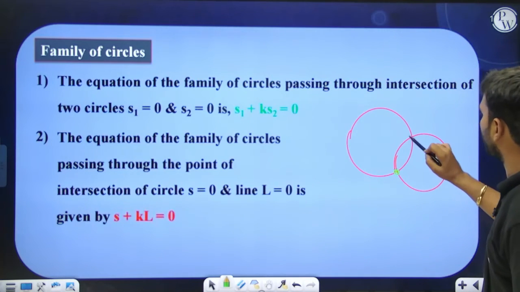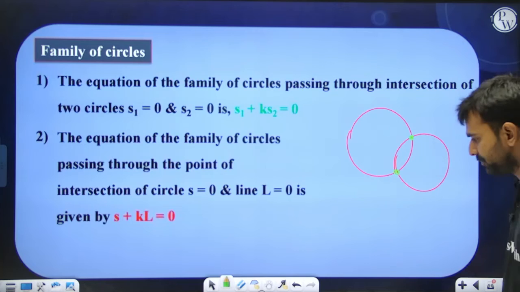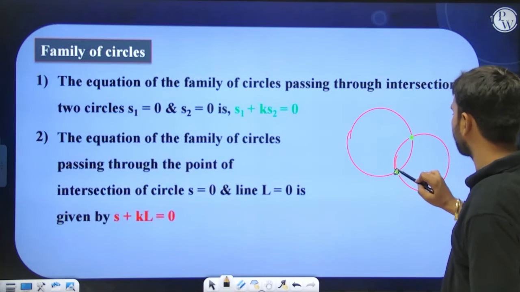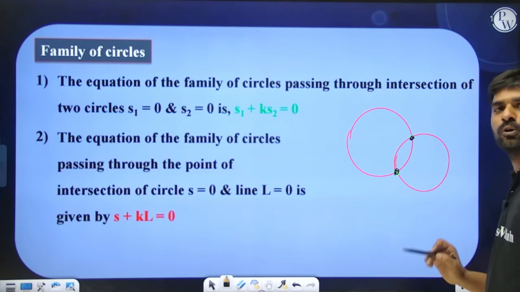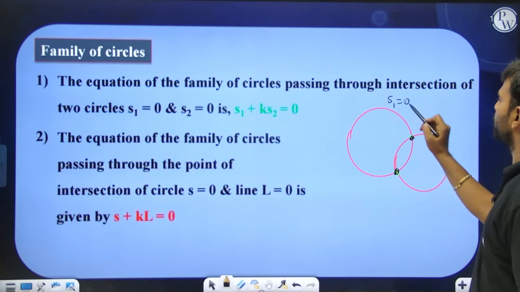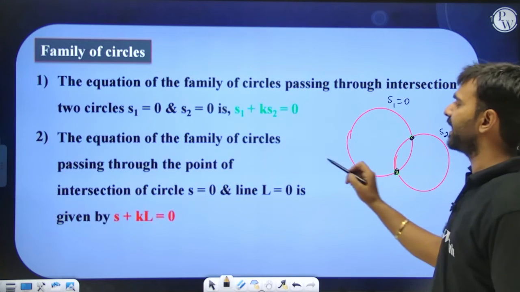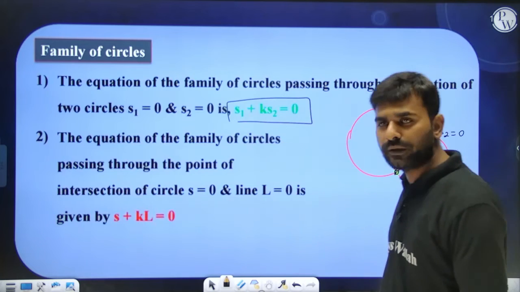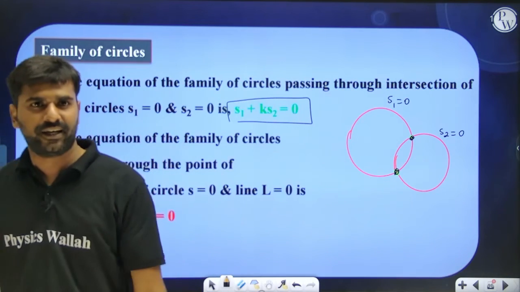From these two circles, how many circles can pass through these 2 points? Infinite. So how do we write down all those infinite circles? So this is the S1 equal to 0 circle, this is the S2 equal to 0 circle. We simply write all those infinite circles as S1 plus K S2 equals 0, where K is a parameter.